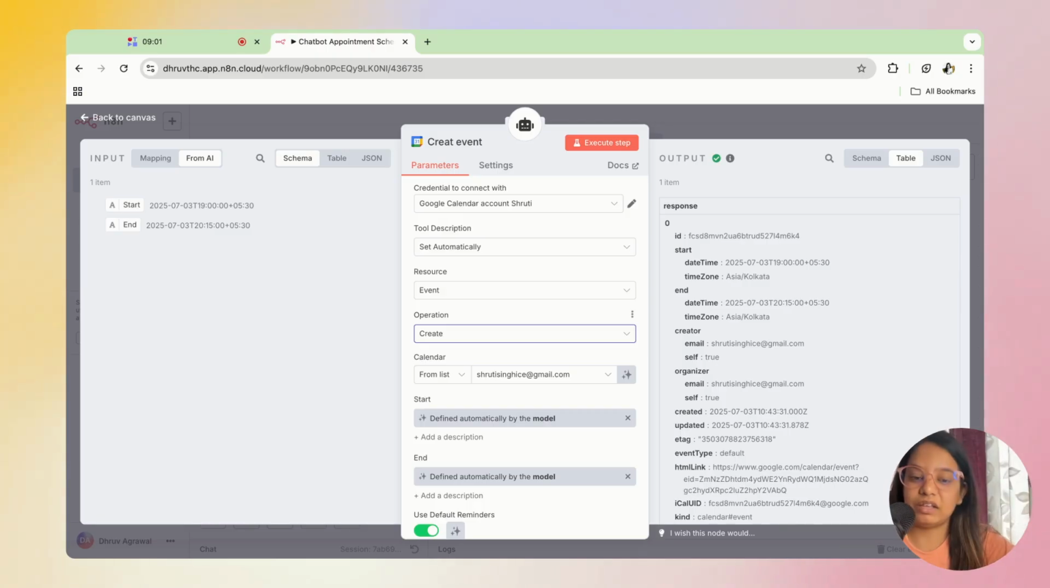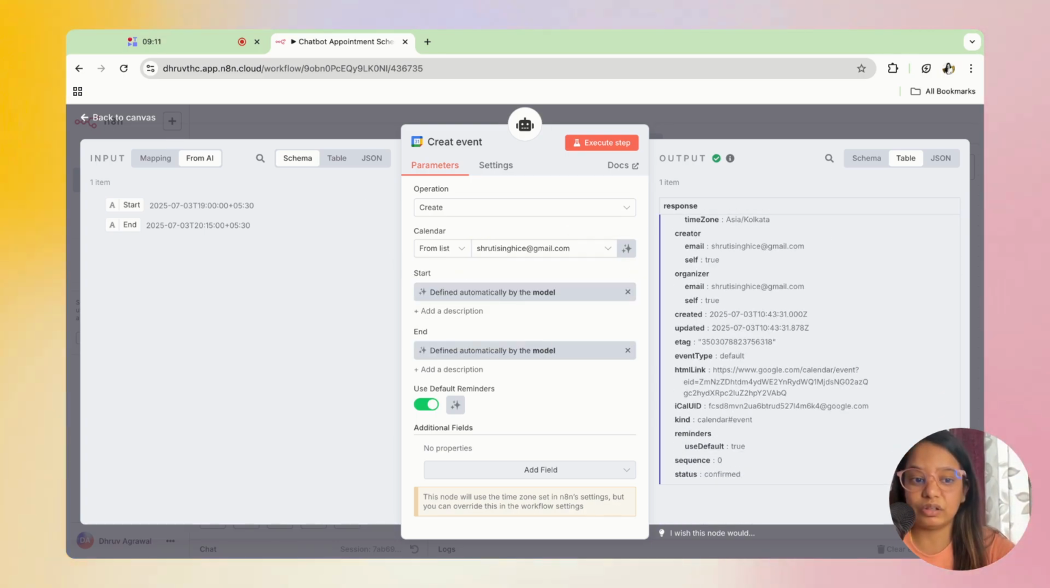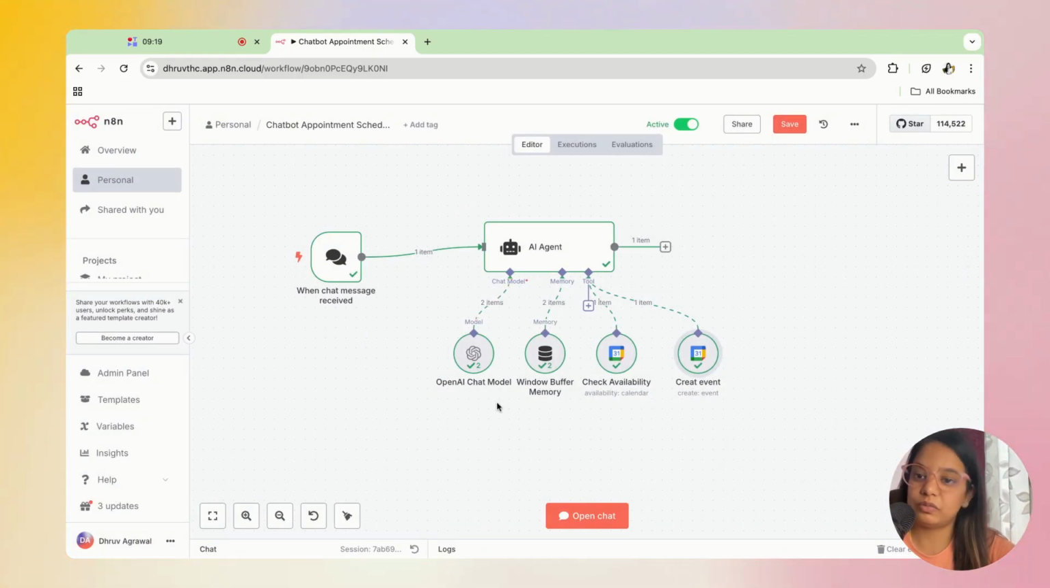You have to create an event in this particular node. And in the final call, you'll be selecting the ID in which you want these events to be created, and it will be creating all the events in that respective Google Calendar. So this is how simple this workflow is to build. This is how easy it is to build.